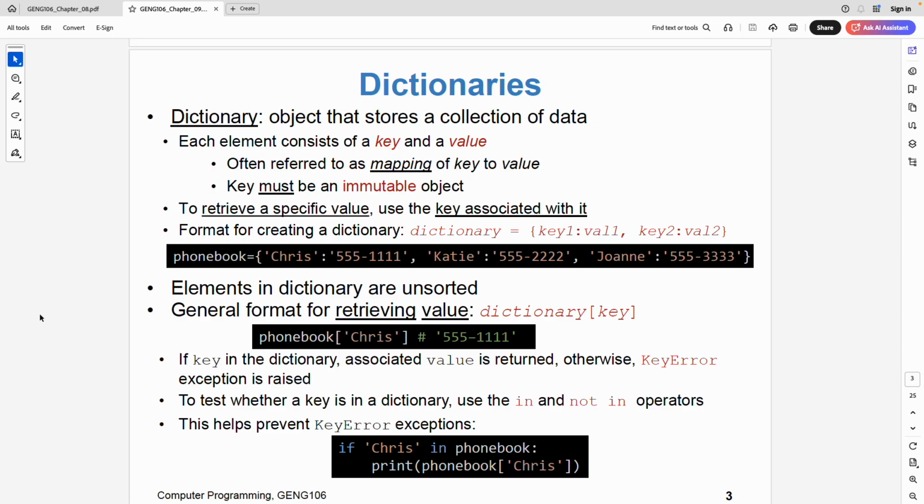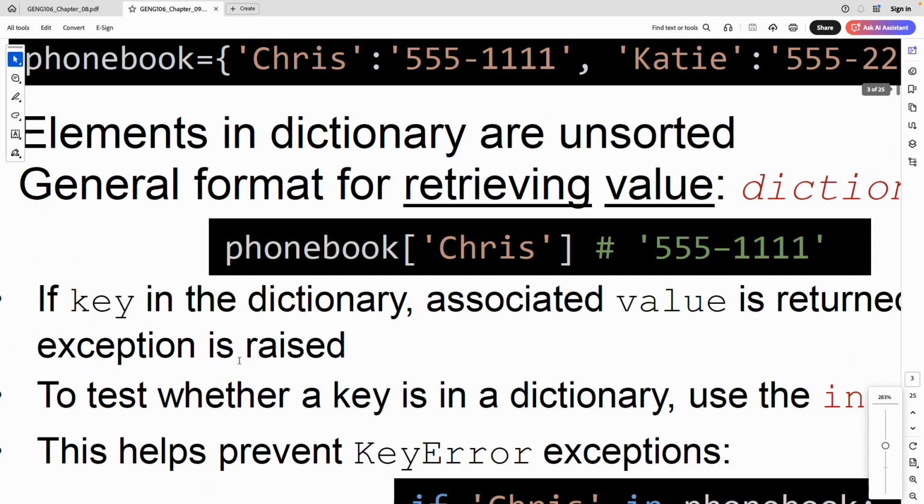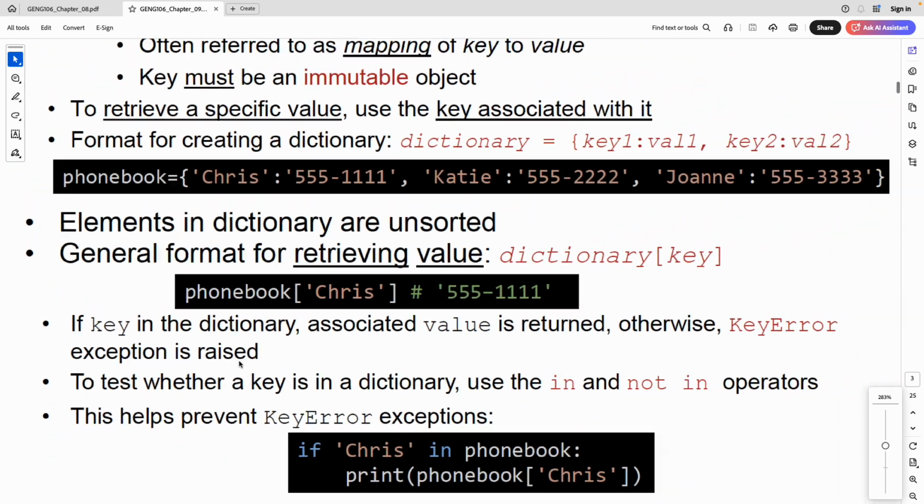But if I had put it in a dictionary, what I would be able to say is, I want to get the phone number of Mujahid or Chris, as in this example. I would just say my phone book, between square brackets, instead of putting a number, this part is important, I just put the name itself, like Chris, and then it will give me the value that I'm looking for. So this is the best advantage of it. Now the index does not have to be a number, it can also be strings.